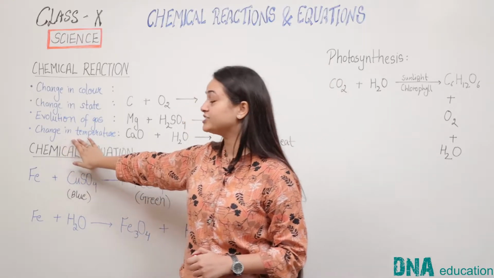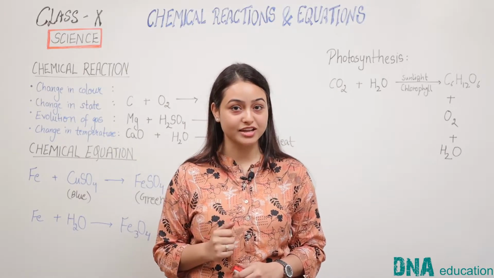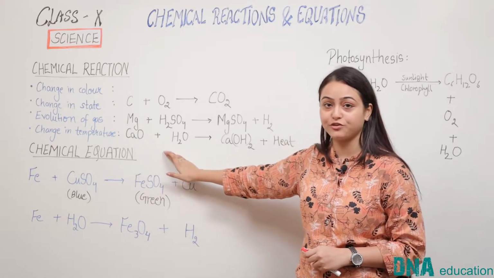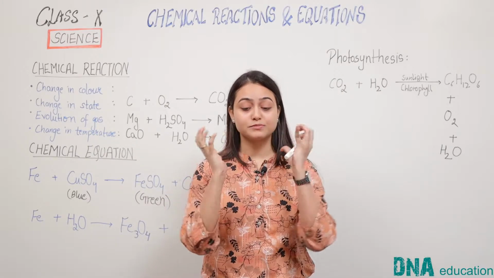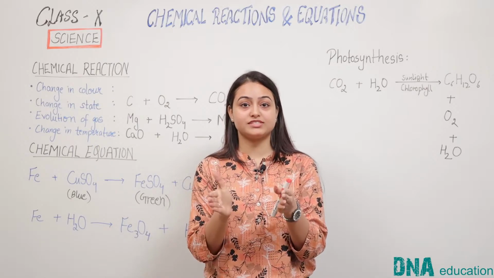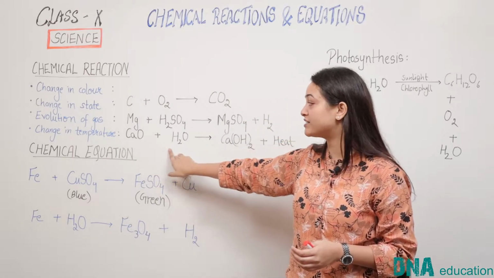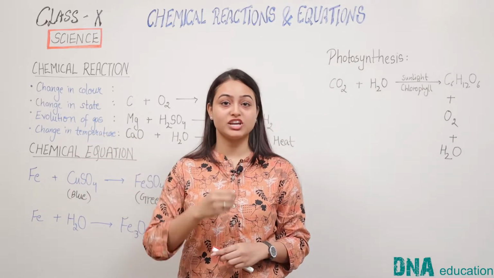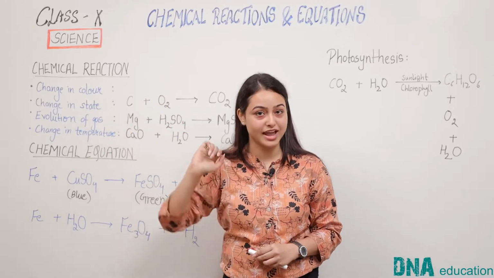Coming to the next point, change in temperature. Sometimes temperature also changes during a chemical reaction. This is seen in the case of the reaction of calcium oxide with water. When we add water to calcium oxide, the mixture gets heated up. We can feel the warmth in the vessel if we touch the walls of the vessel. So it indicates that when calcium oxide reacts with water, heat is evolved, that is, the temperature increases. So change in temperature is also an indication of the occurrence of a chemical reaction.